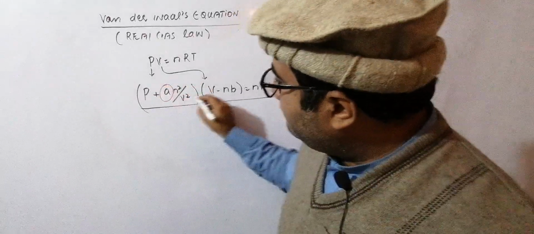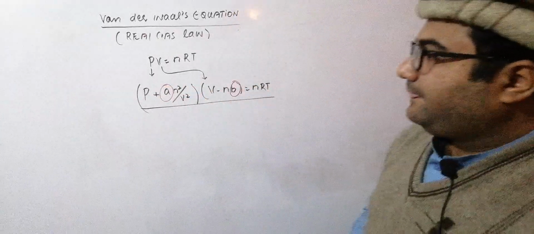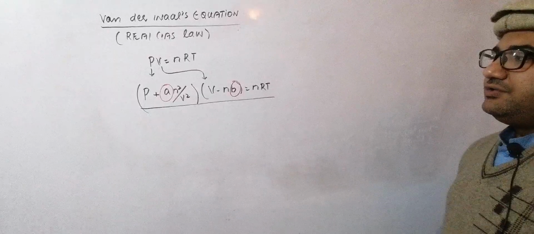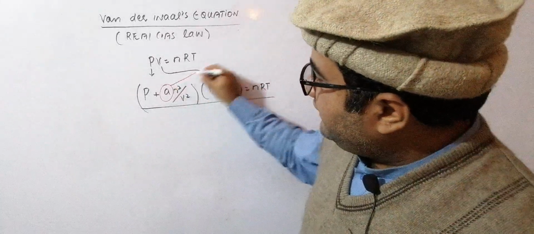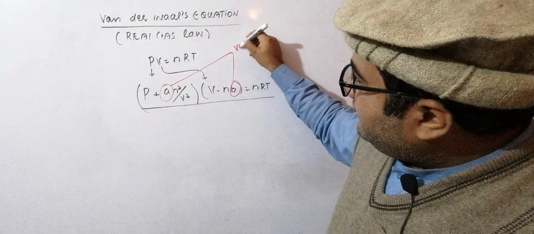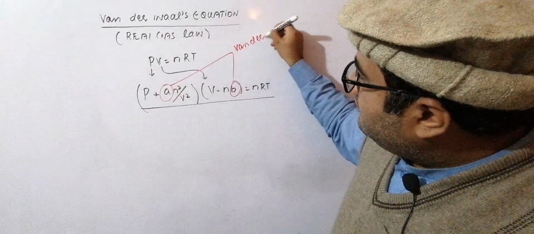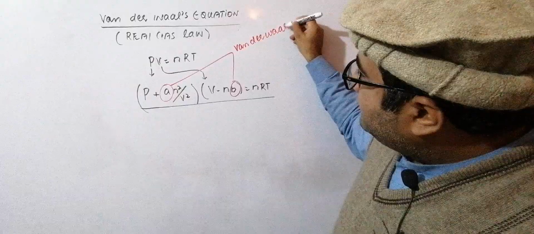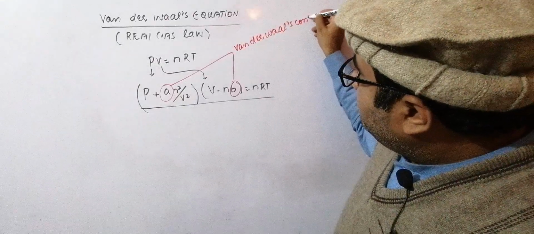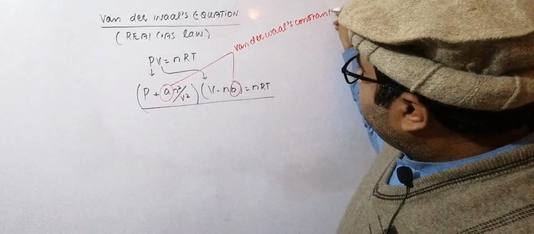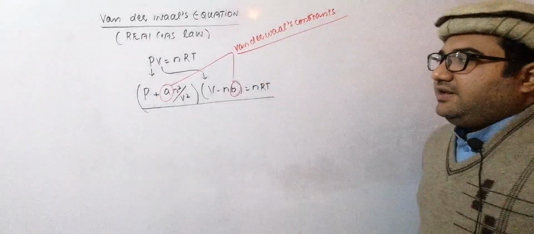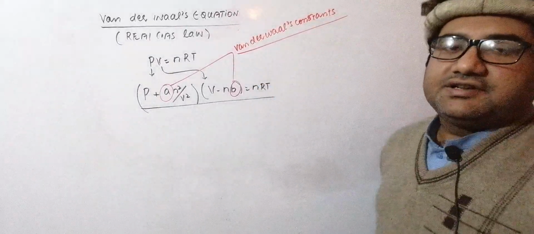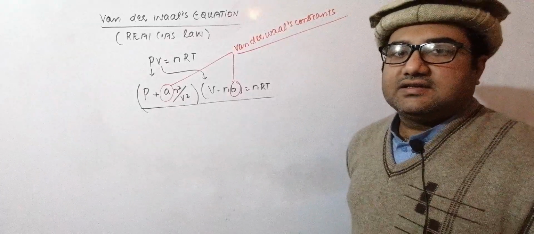Actually, there are two values introduced in this equation, that is A and B. Said collectively, these are called Van der Waals constants, while separately, A is called the coefficient of attraction per unit volume and B is called the excluded volume.